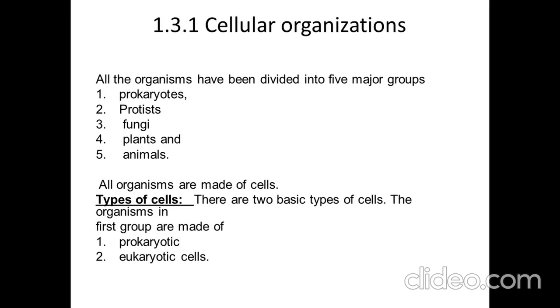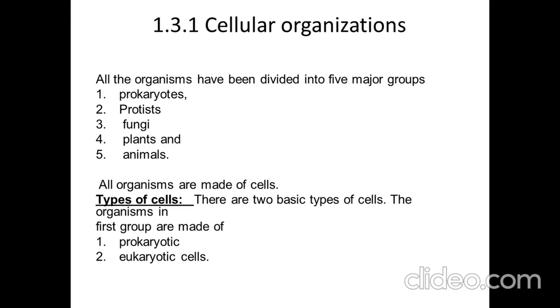In cellular organization no molecule is formed, so here we will study about the cell level. In the previous topic we have studied subatomic, then atomic, then molecular, organelle and cell. In this cellular organization tissues are not formed. Here we will talk about only the organization of cells, how a single cell is organized with other cells to form an organism. Here is a question: how many types of animals are present in this universe?